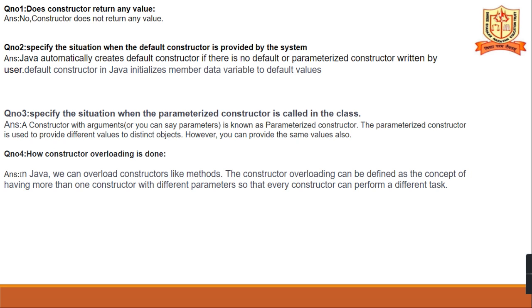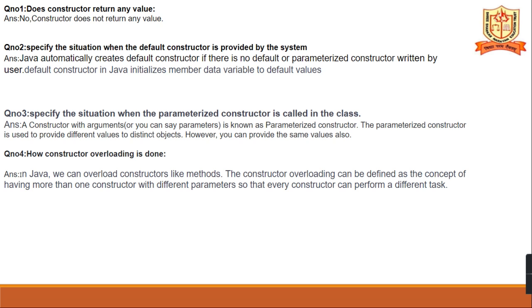Specify the situation when the default constructor is provided by the system. Java automatically creates a default constructor if no default or parameterized constructor is written by the user. When the user has not written any parameterized constructor, the compiler will automatically create the default constructor. The default constructor in Java initializes the member data variables to the default values.